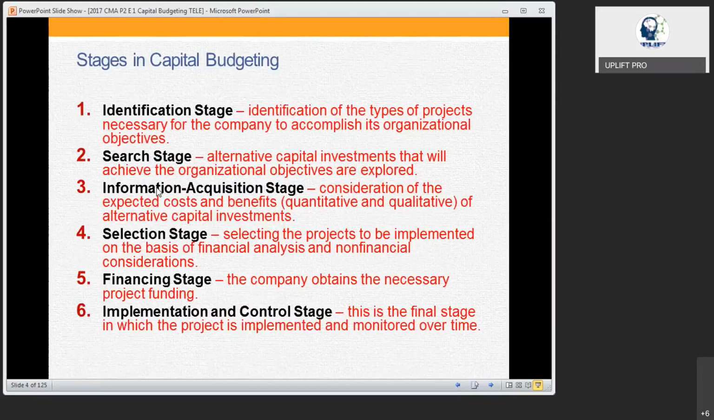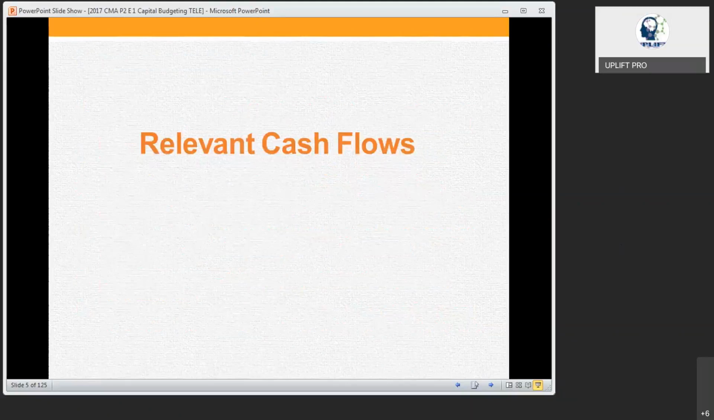One is the identification stage, search stage, information and selection stage, financing stage, implementation and control stage. These are all the 6 stages of capital budgeting. When we talk about capital budgeting, we are going to consider the relevant cash flows. We don't just stop at profitability or the net income. We always concentrate on the relevant cash flows because that makes a big difference for making the decision.